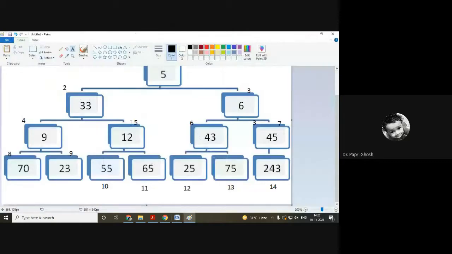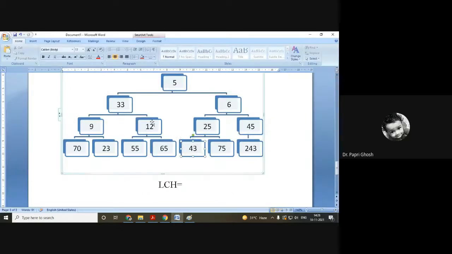Then we will go back to the previous trio, that is position 5. As it is 5, its left child node is 5 into 2, that is 10, and the right child node is 5 into 2 plus 1, that is 11. So we'll check both of them. 12 is less than 55 and 65, so it is maintaining the order. Even 9 is maintaining the order.